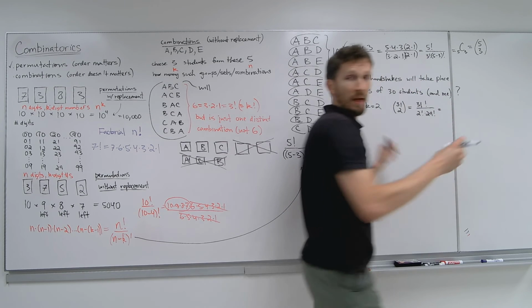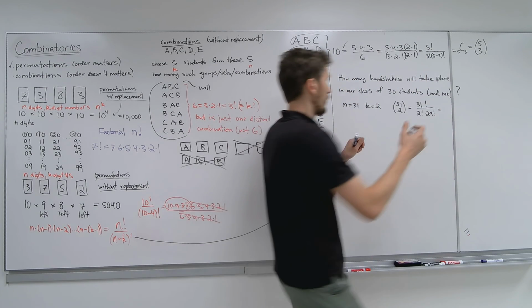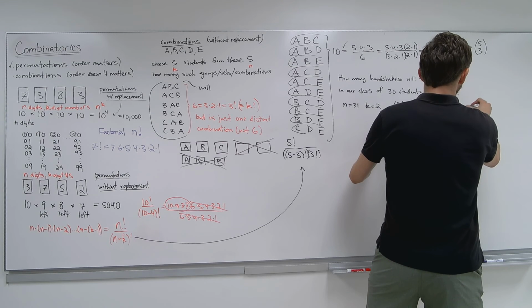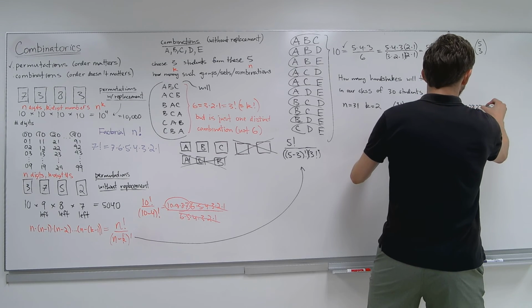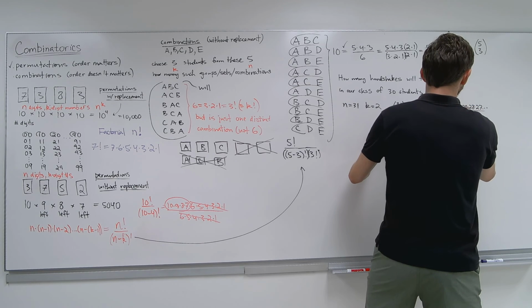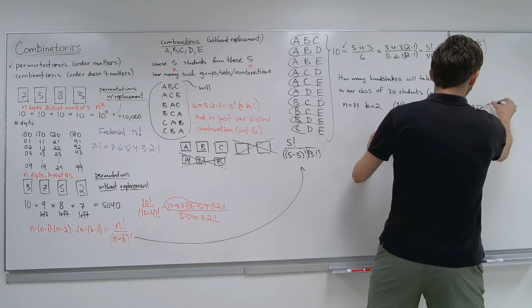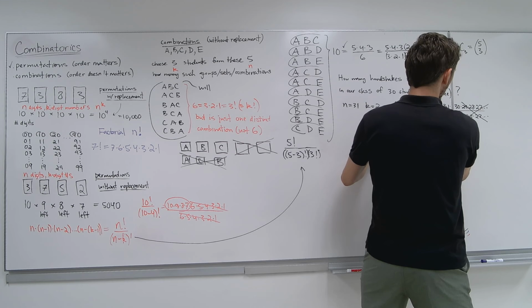Think about that. That's 31, 30, and so on. So what's this? 31 times 30 times 29 times 28 times 27, and then all over 2 times 1 times 29 times 28 times 27. These will cancel. You see that? And what's 31 times 30 over 2 times 1?